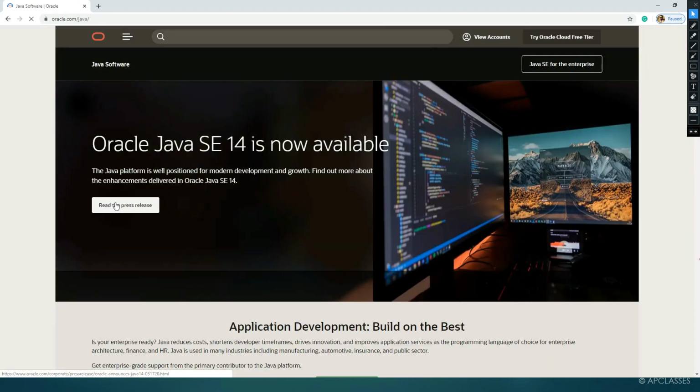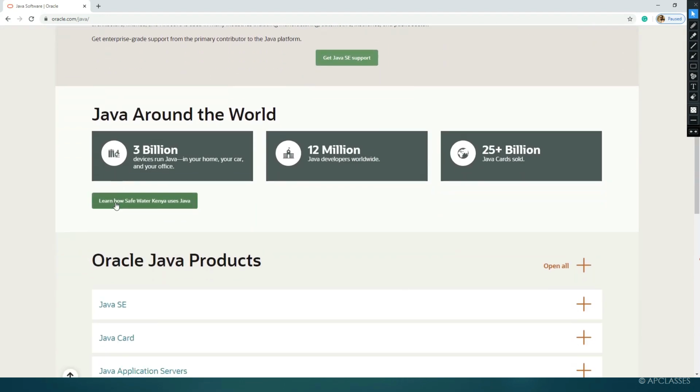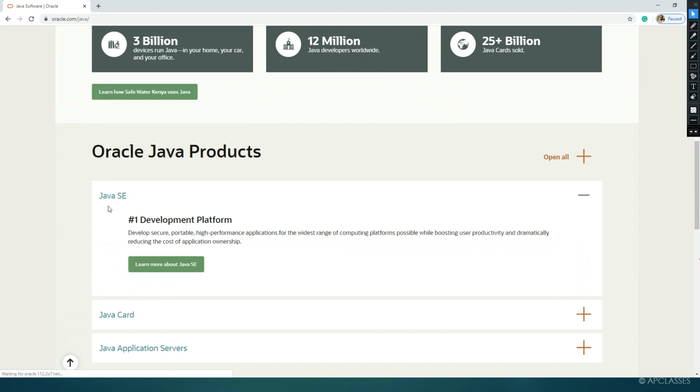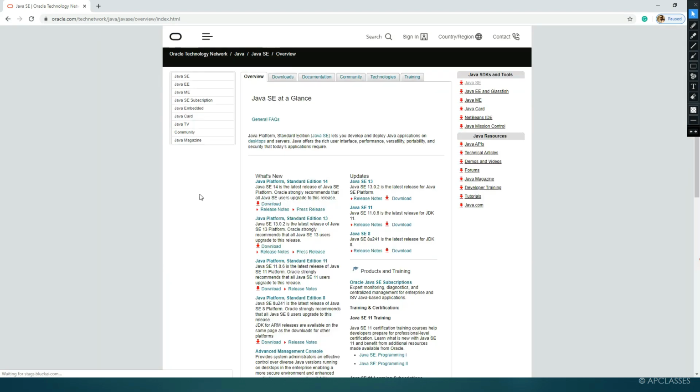Then we can scroll down and come to Java SE. Click on Java SE. SE stands for Standard Edition. Here we are going to download the Standard Edition of Java. Then you can click on downloads.